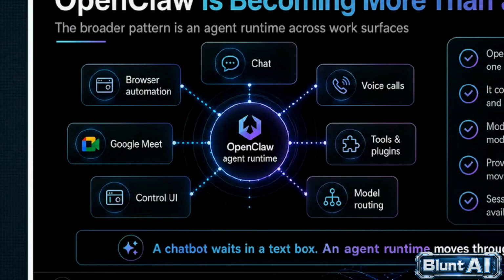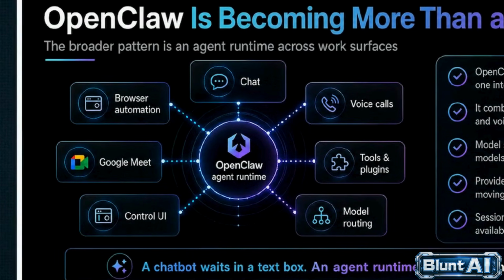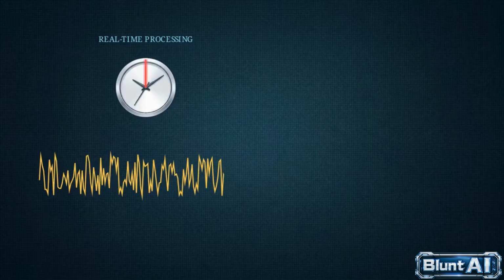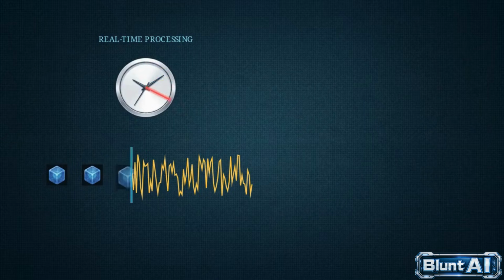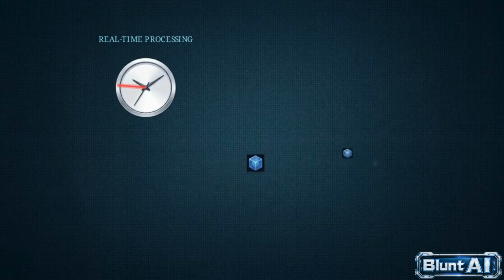Those artifacts then feed into the central OpenClaw agent runtime, seen here in the middle. Because the meeting data is now structured, the orchestrator can immediately pipe those insights outward to automate a browser session, create a calendar event, or update a CRM document. By structuring the audio in real time, OpenClaw turns a 45-minute video call into a retrievable data stream that feeds directly into the agent's memory.